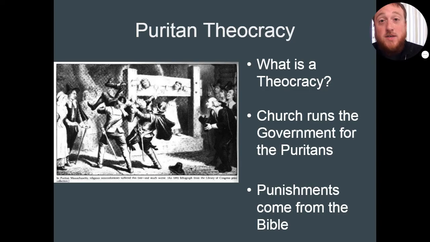Also, town hall meetings, we kind of put a big emphasis on that. Town hall meetings was where people could express their opinions about things, could talk about it. That's a democratic process that we still use today. And then theocracy was a big part of these New England colonies, where the religion was the thing that governed those towns and those colonies.